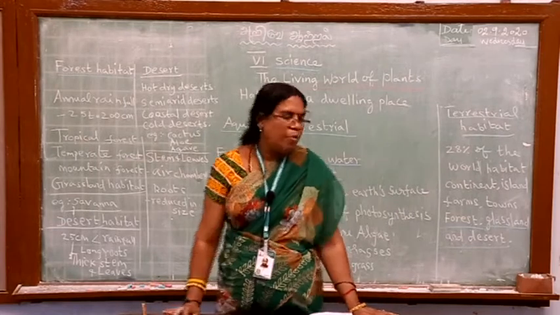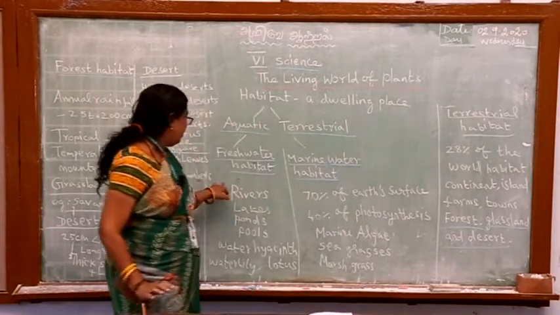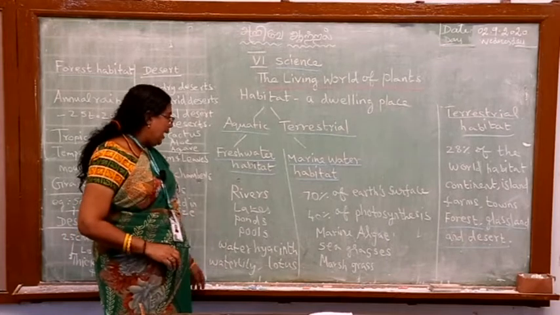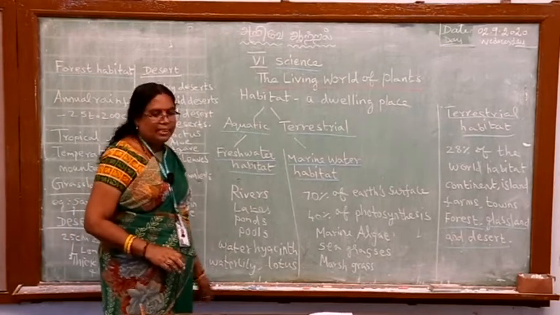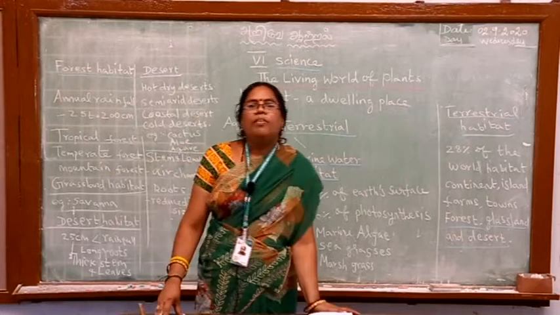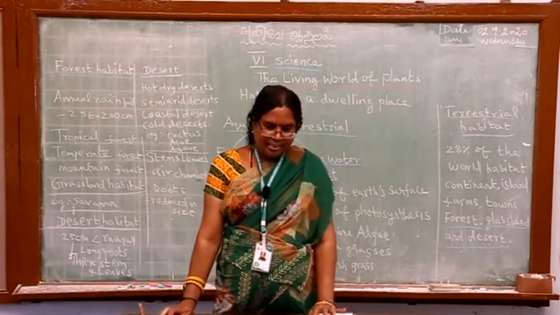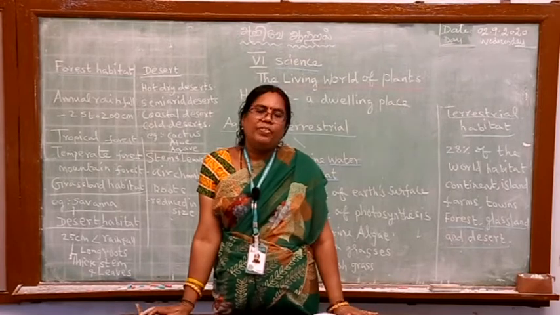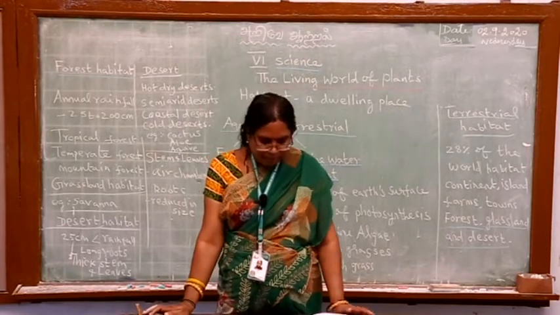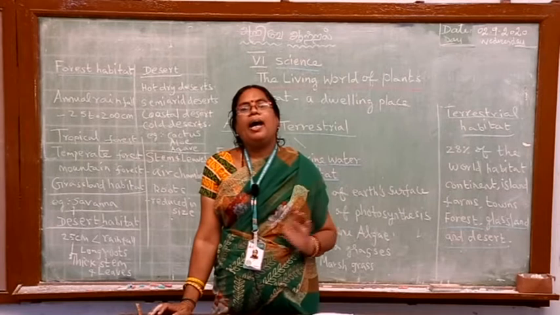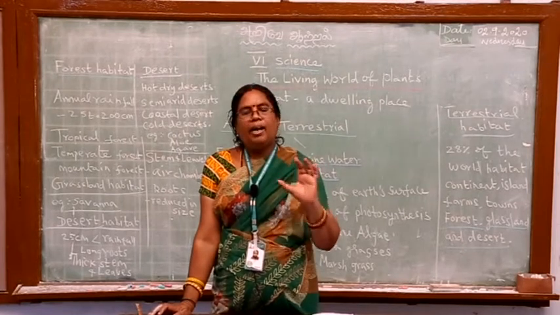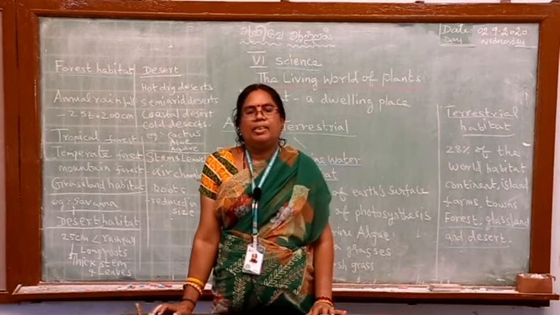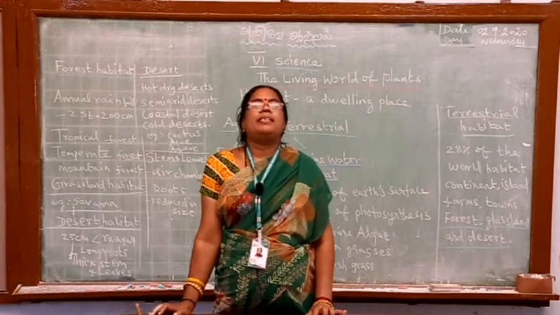First we discuss freshwater habitat. For example, water lily, lotus, water hyacinth, these are all freshwater plants. What are the characteristics of these plants? We can see these plants commonly have stems and leaves, they have air chambers, that is air spaces.